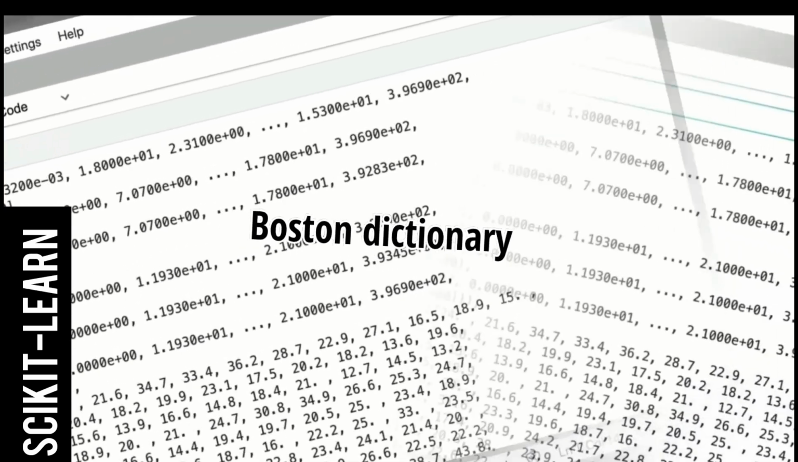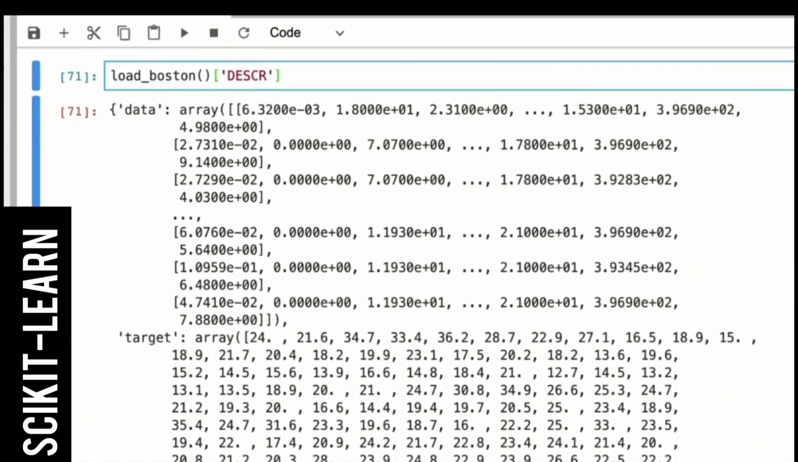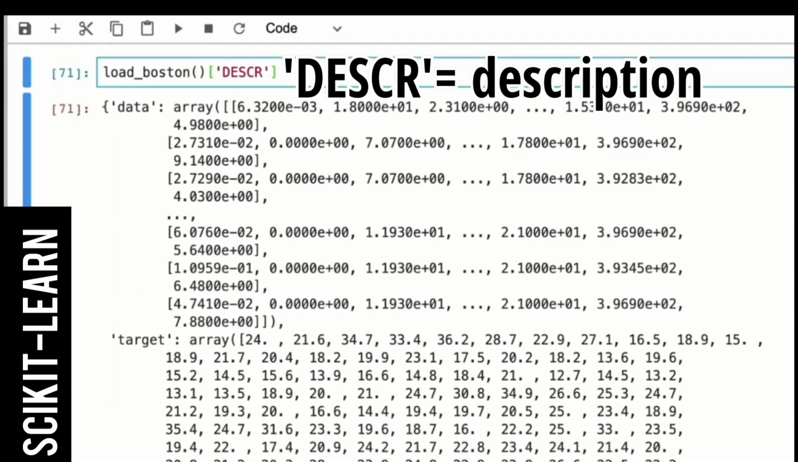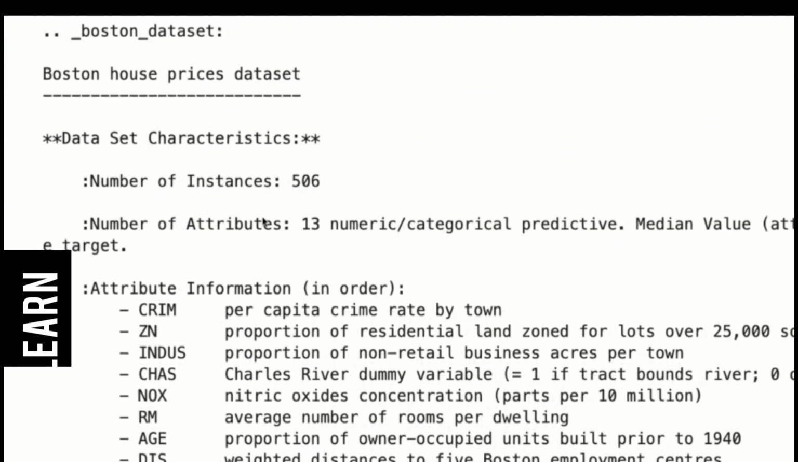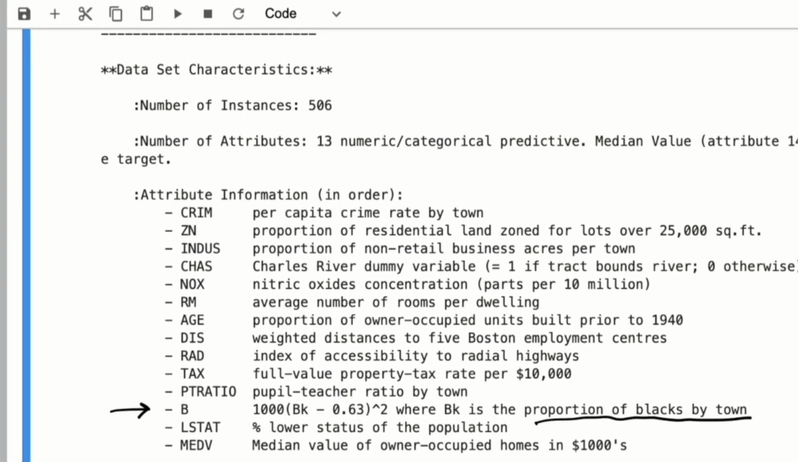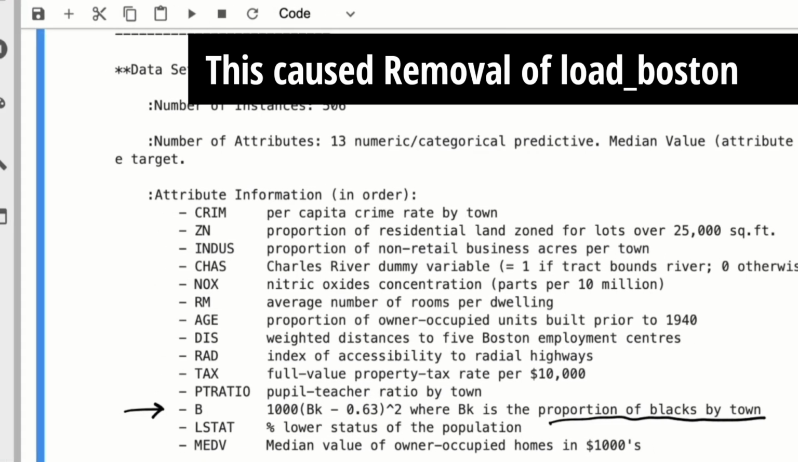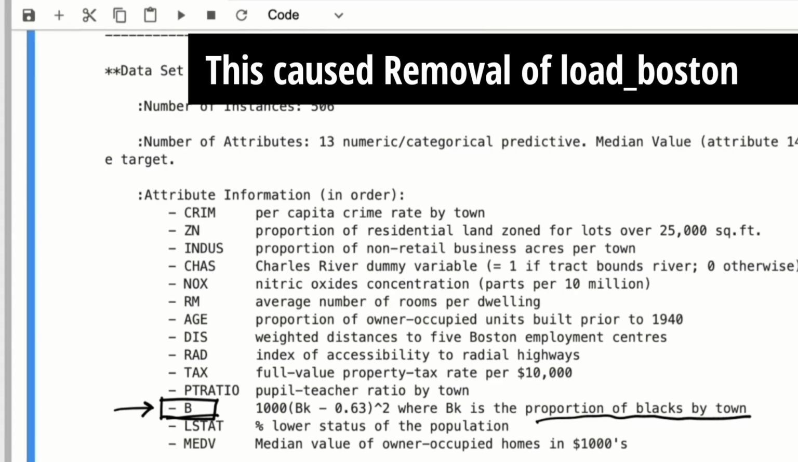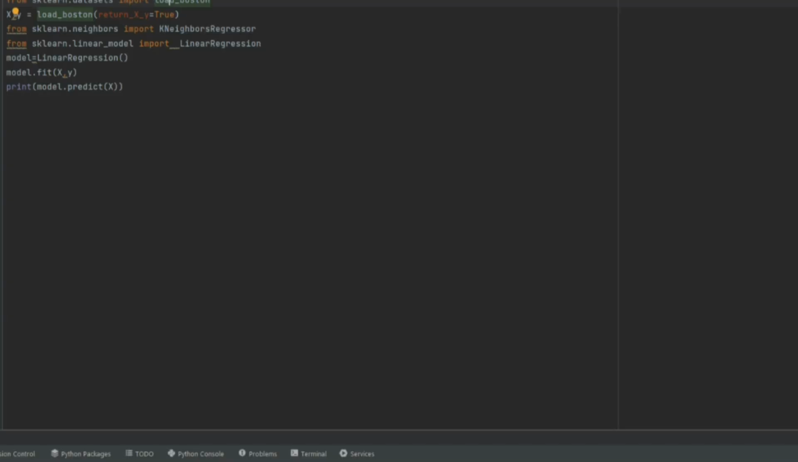But after digging a lot, I finally found it. And that's when I saw why it was missing. The dataset had a feature called B, the proportion of Black residents in an area, and it was used to predict home prices. Yep, a built-in racial bias.